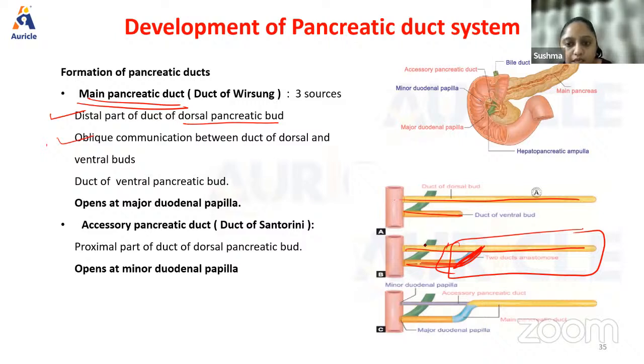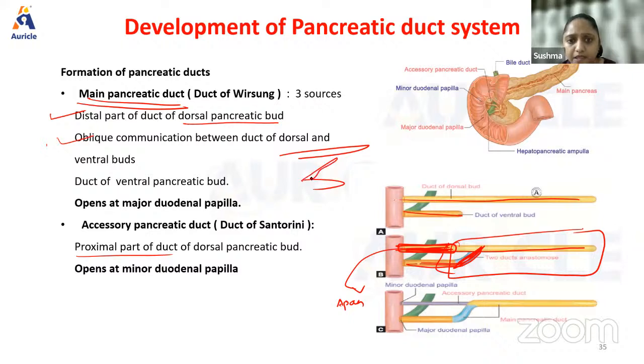Then what does this area form? This area that I'm shading now forms the accessory pancreatic duct, which is formed by the proximal part of the duct of the dorsal pancreatic bud. Very simple, guys. You have the dorsal bud, the ventral bud. Between them, there is a communication established. All these 3 structures will form the main pancreatic duct.